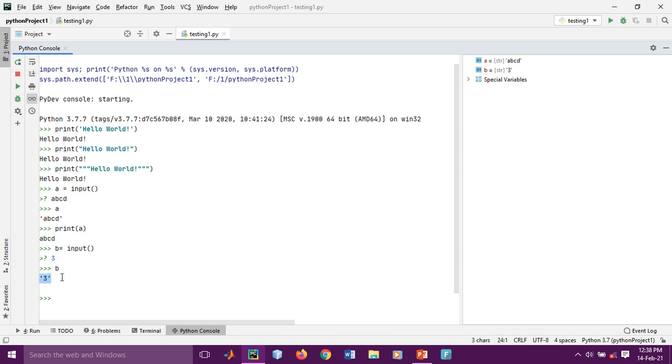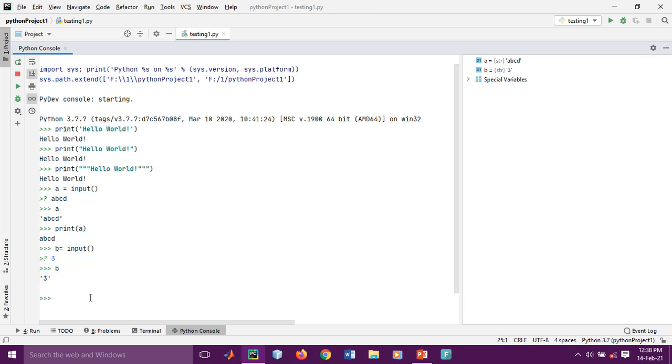So it is clear that if you take input from the system, it is taken as a string. If you want to change it to an integer, float, or any other type, you need to typecast it and convert it.